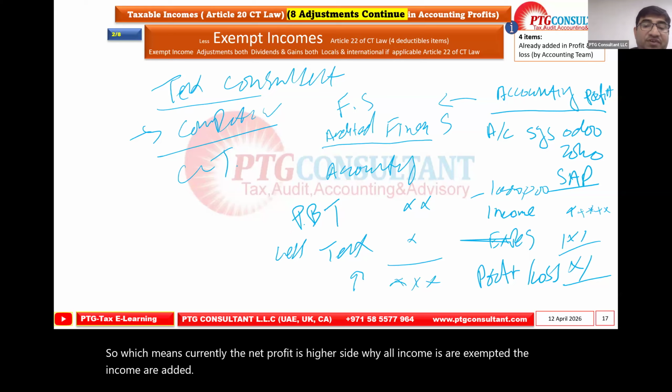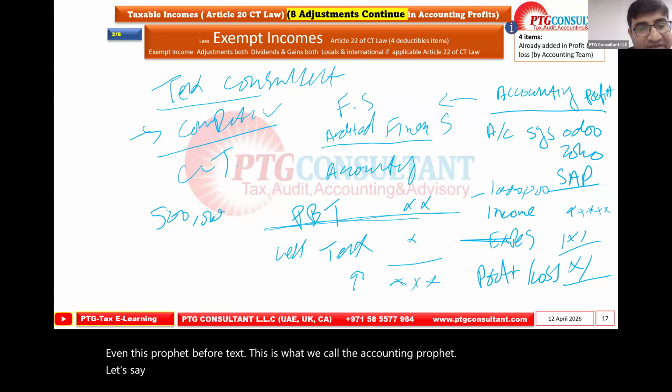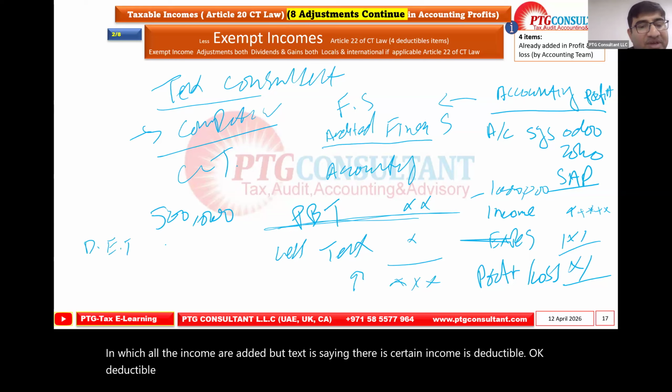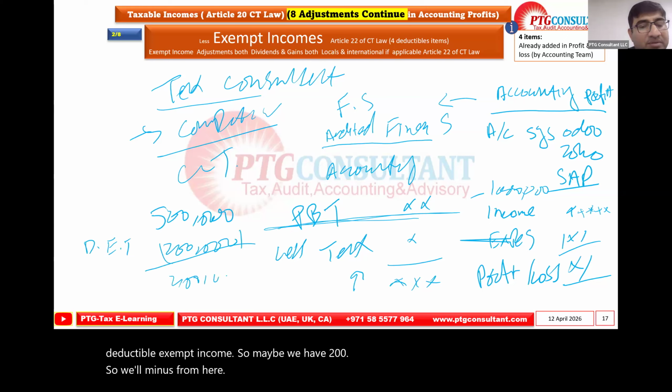Even this profit before tax, this is what we call the accounting profit. Let's say I give the example of 500, in which all the income is added. But tax is saying certain income is deductible, deductible exempt income. So maybe we have 200. So we will minus from here. So now our net taxable income is 300.